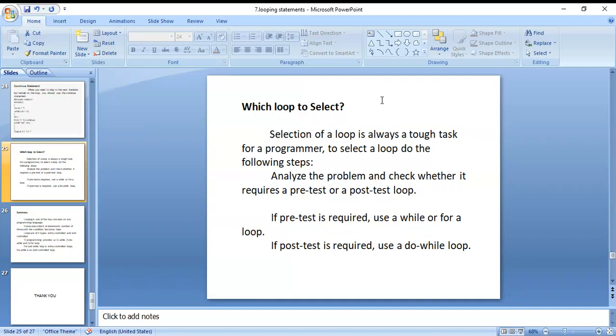Okay, which loop to select? Selection of a loop is always a task for a programmer. To select a loop, do the following steps. Analyze the problem first and check whether it requires a pre-test or post-test. If a pre-test is required, you can use a while or for loop. If a post-test is required, you can use do while.